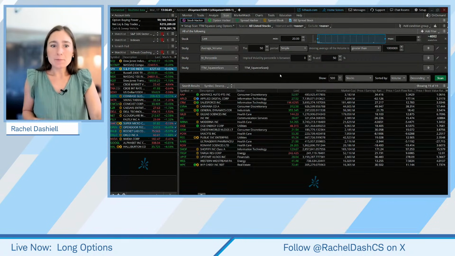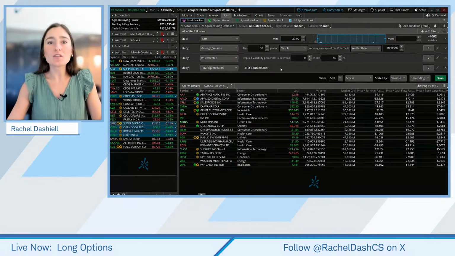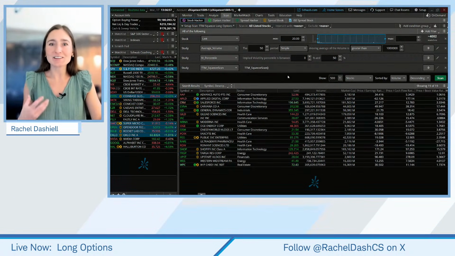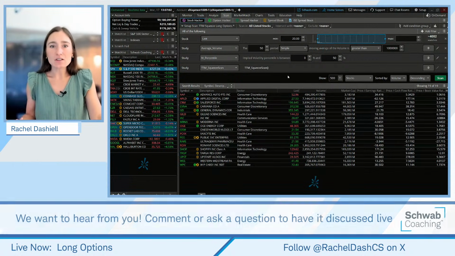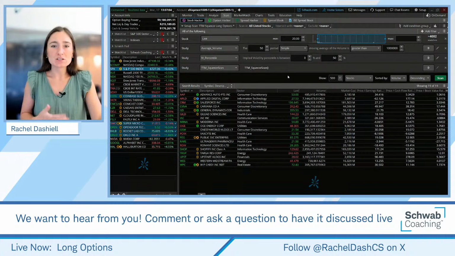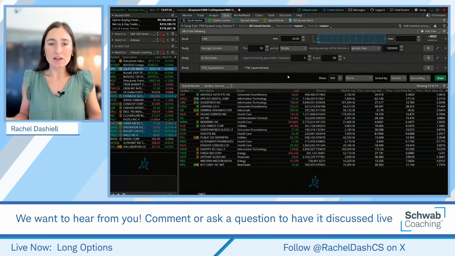Now, the thing to keep in mind here about volatility is it is mean reverting. You've seen that with the VIX, the fear factor index, the volatility index. Mean reverting just means when you have periods of low volatility, they tend to switch to periods of high volatility, and vice versa.